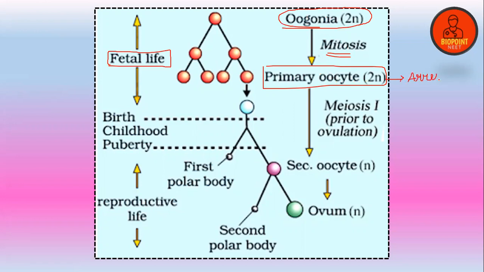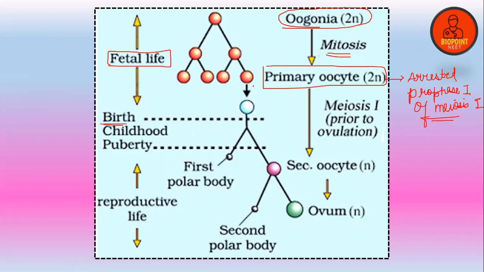The primary oocyte gets arrested at the stage of prophase 1 of meiosis 1 at the time of birth.